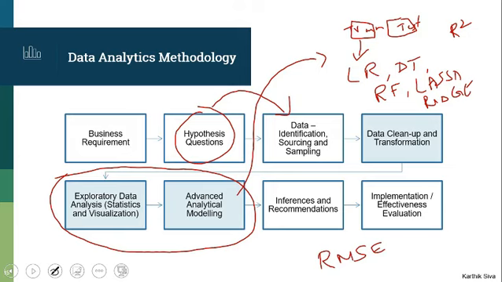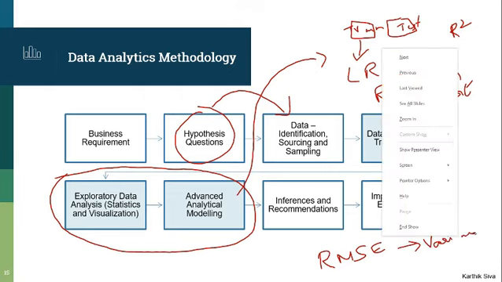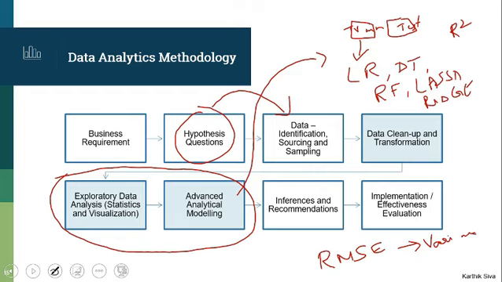Root mean square error is nothing but my original value of the target variable minus the predicted value of the target variable using our model. You square them, add them, and calculate the average. It's very similar to your variance calculation. Variance is every value minus the mean, then you square it and add it.